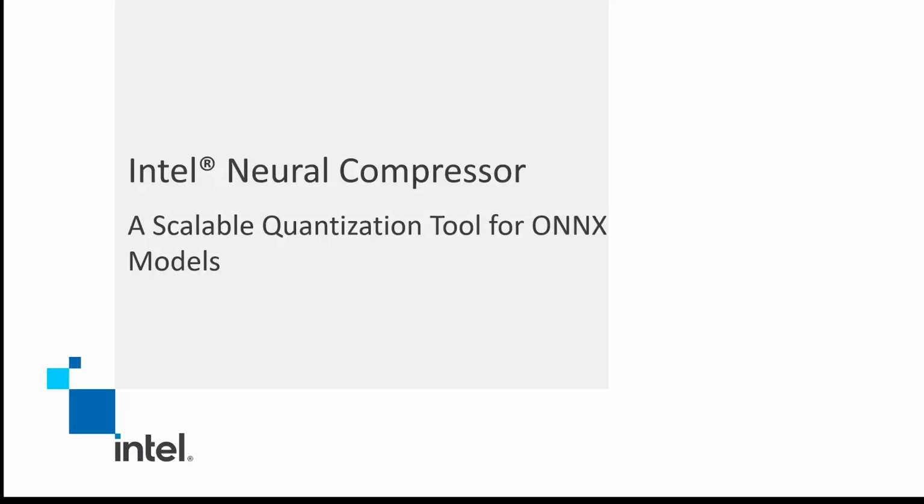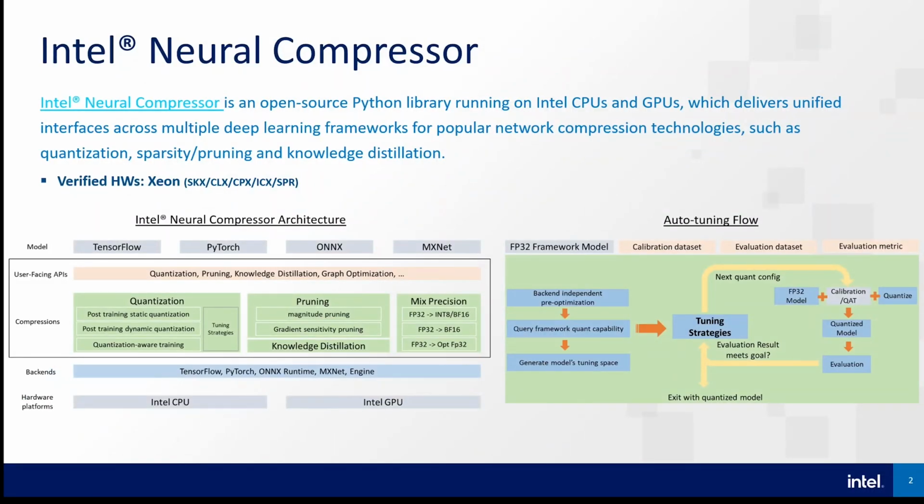Hello, it is my great pleasure to make a presentation about Intel Neural Compressor, a scalable quantization tool for ONNX models. Intel Neural Compressor is an open-source Python library running on Intel CPUs and GPUs. It delivers unified interfaces across multiple deep learning frameworks for popular network compression technologies, such as quantization, sparsity with pruning,